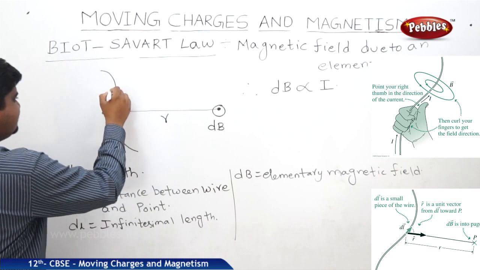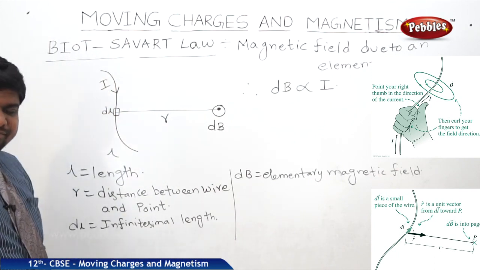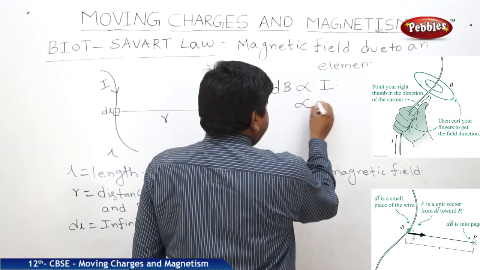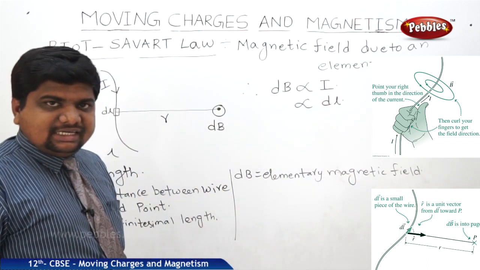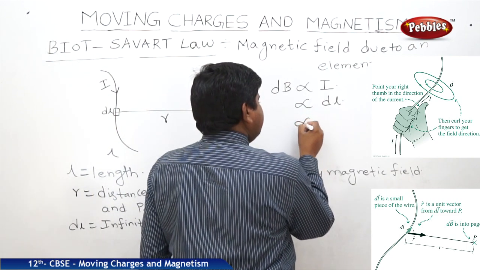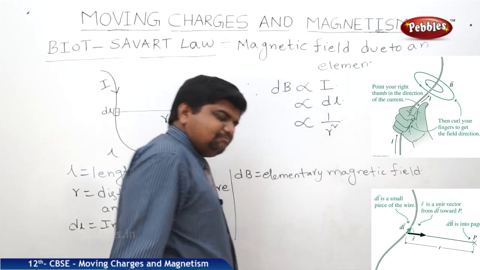First of all, let us take the current passing through the wire I, and directly proportional to the infinitesimal length dl, inversely proportional to square of the distance between them.